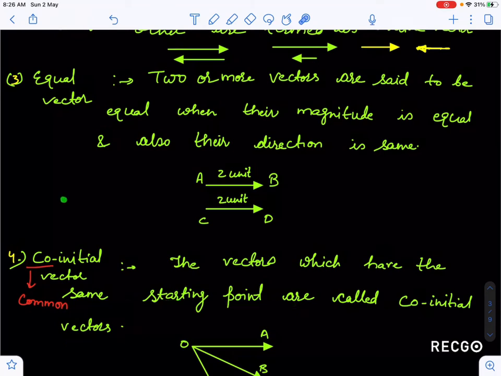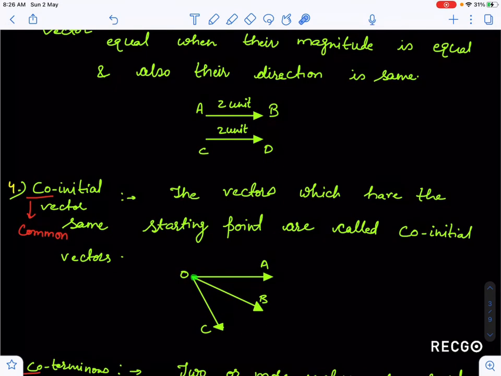I told you guys, this is the starting point of the vector, or the initial point of the vector, and this is the terminus point or terminal point of the vector. Co-initial vectors are those vectors having the same starting point. I'm representing this with arrows: vector OA, vector OB, vector OC. Here OA, OB and OC are co-initial vectors because their initial point, or starting point, or origin, is the same.